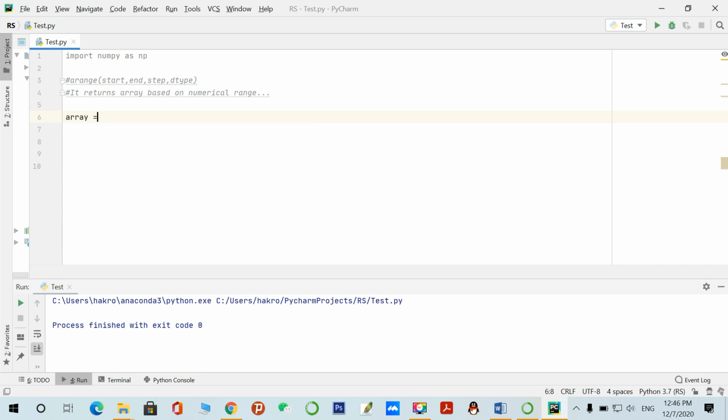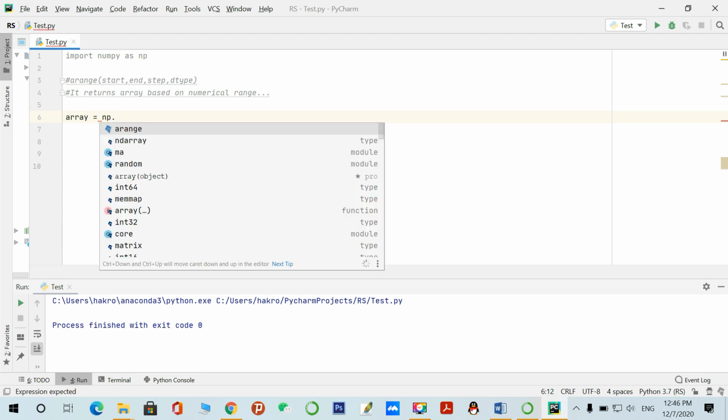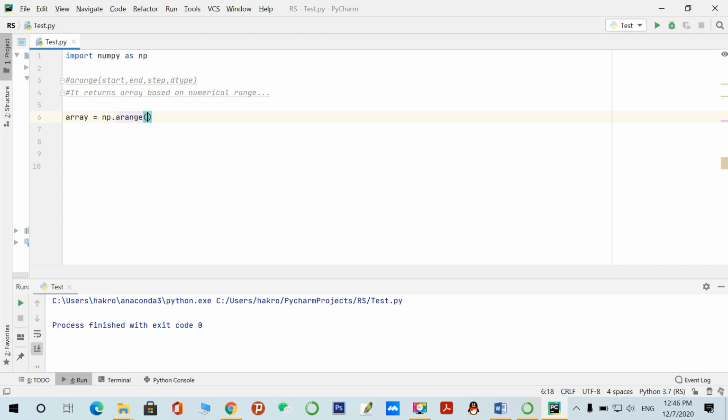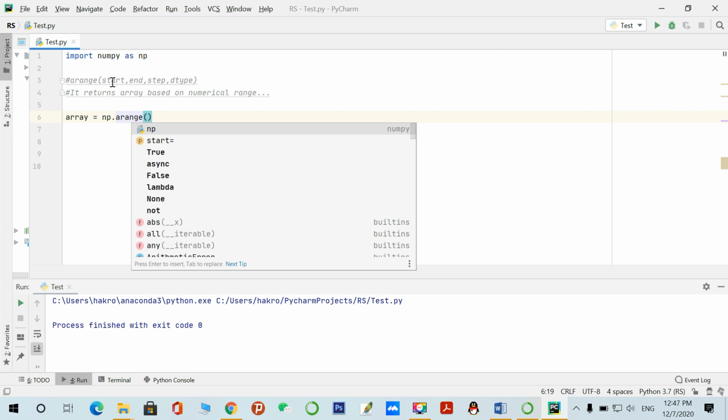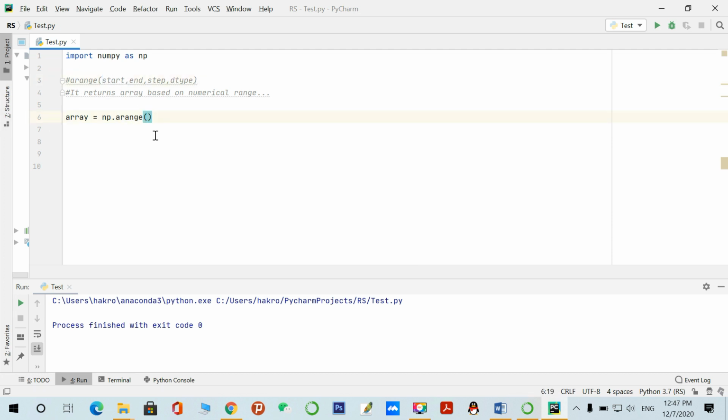Make a variable array, call the NumPy library function arange, and the first argument should be the starting point. I want to start from 2, the ending point I am giving is 50, the step I am taking is just 2, and the data type is float. Let's see what happens.